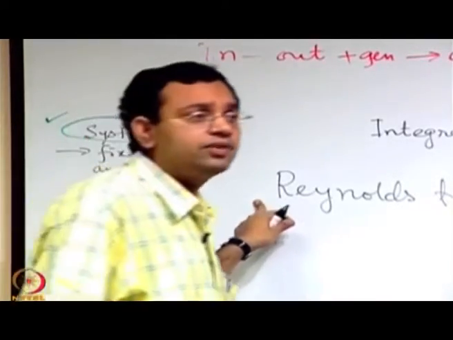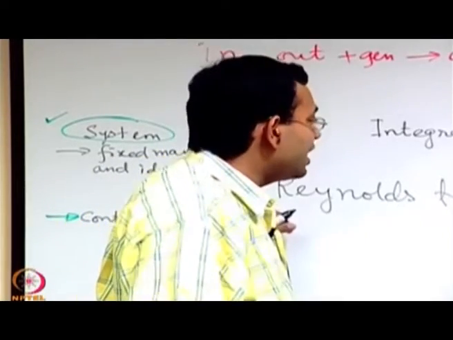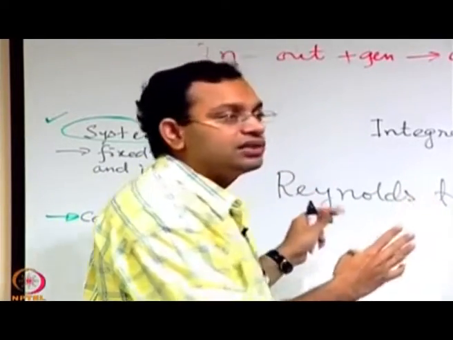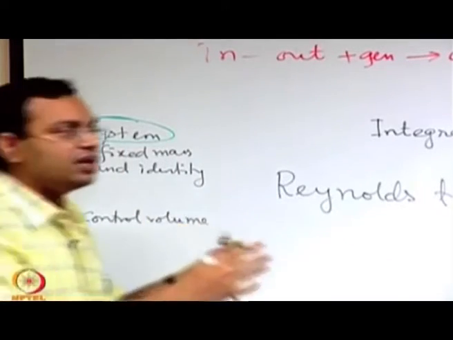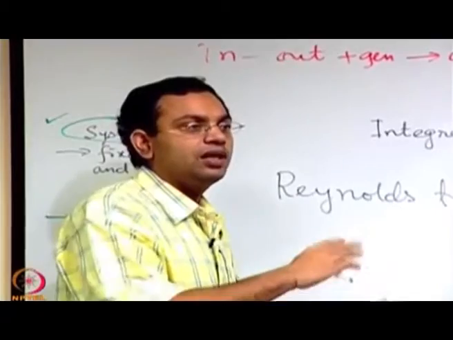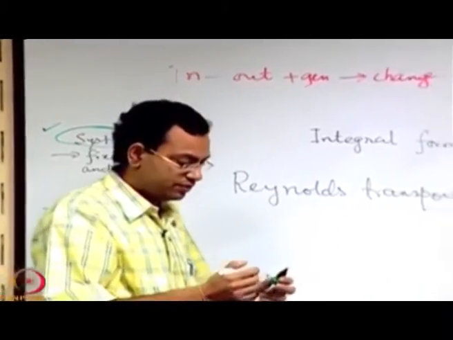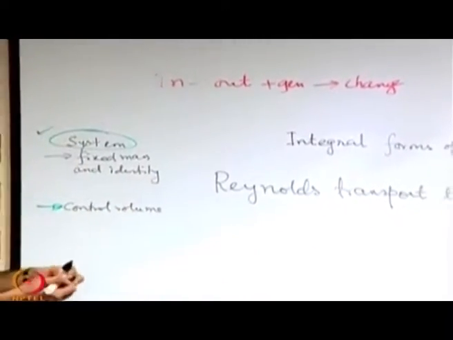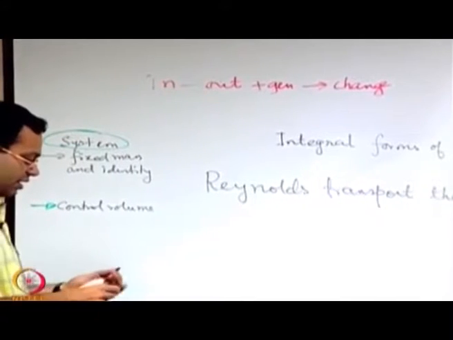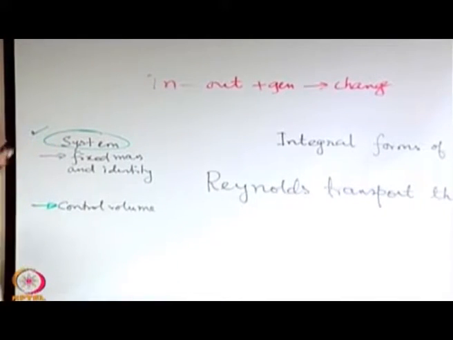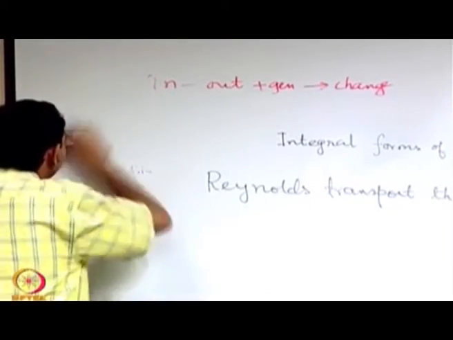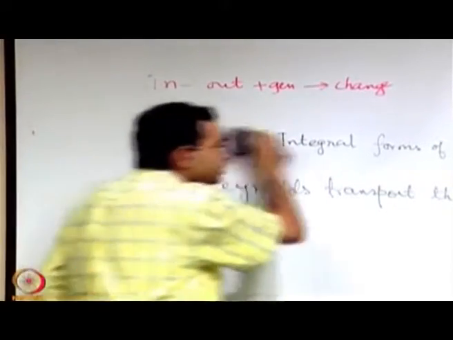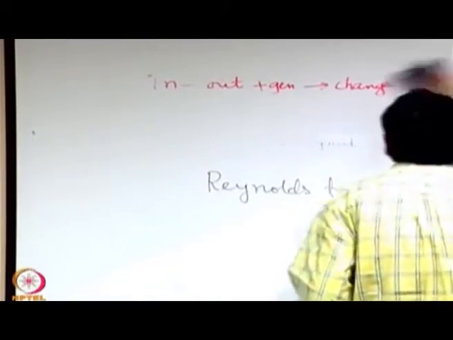So, the motivation of this is to get a general formulation which will try to give us a guideline of how to have a transformation from a system approach to a control volume approach. So, to do that we will start with a very simple way of looking into the theorem, and maybe we start with a sketch of what happens to a system and what happens to a control volume.